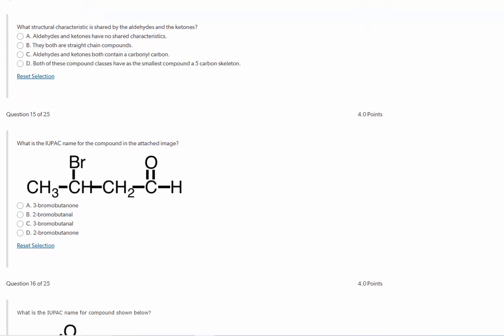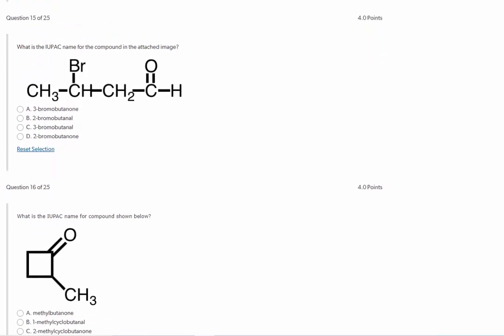Number 14, what structural characteristic is shared by aldehydes and ketones? Aldehydes and ketones have no shared characteristics. That's not true. They both are straight chain compounds. Again, not necessarily true. Aldehydes and ketones both contain a carbonyl carbon. That is true. The carbon double bonded to an oxygen is called a carbonyl carbon. And then both of these compound classes have a smallest compound of 5 carbon skeleton. That is not true.